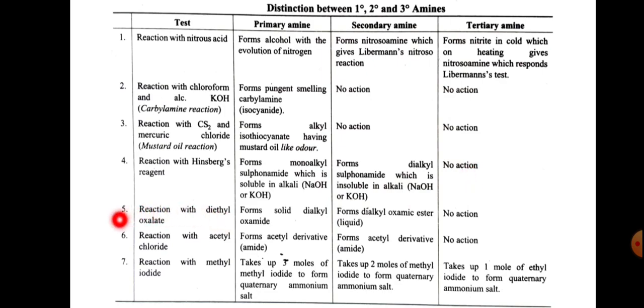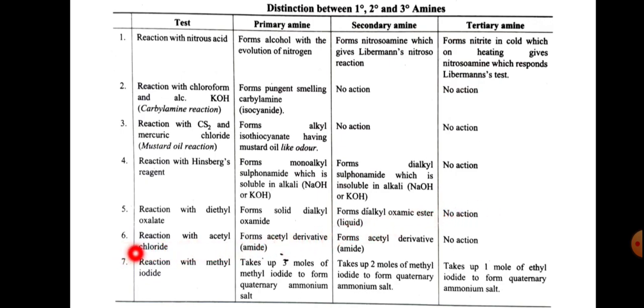And the fifth one, reaction with diethyl oxalate. Primary amines react with diethyl oxalate to form solid dialkyl oxamide, whereas secondary amines form dialkyl oxamic ester, that is liquid, and tertiary amines show no reaction.